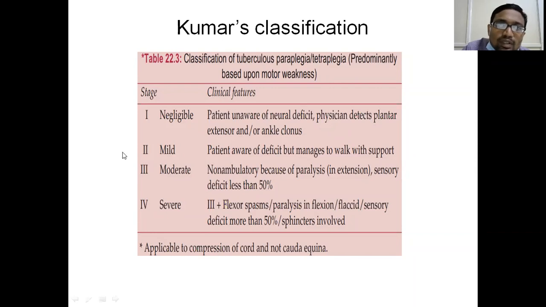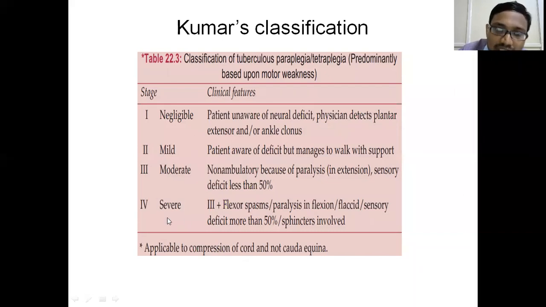In the mild form, the patient is aware of the deficit. That is, he comes walking with the help of a stick, or he catches the chairs and comes and sits with you. The patient is aware of the weakness, but he manages to walk with support. This is also called paraparesis, not paraplegia, because the patient is able to walk or stand. If the patient is able to stand, it's called paraparesis. Grade 1 and grade 2 are paraparesis. Grade 3 and grade 4 are paraplegia.